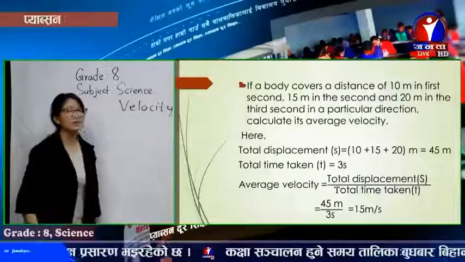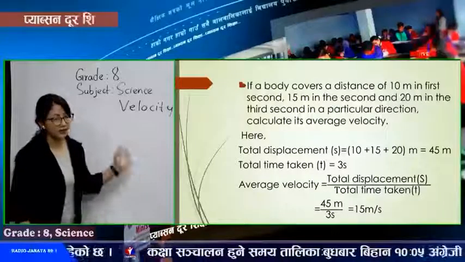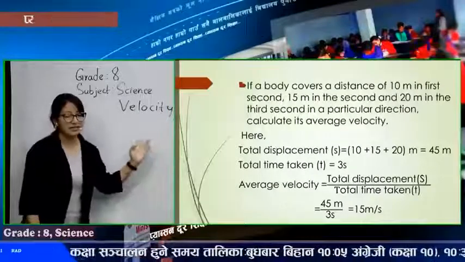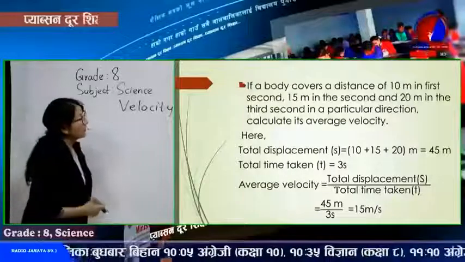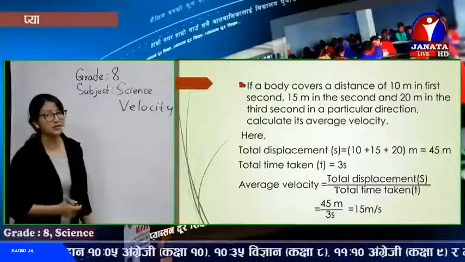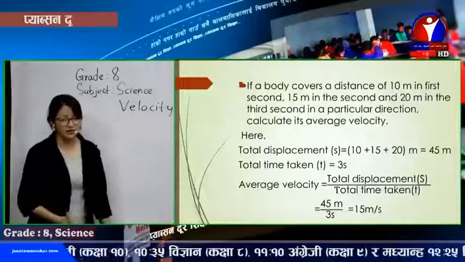So how can we get the average velocity of that body? We calculate it by total displacement divided by total time taken. So 45 by 3 seconds. It's 15 meters per second, the average velocity.